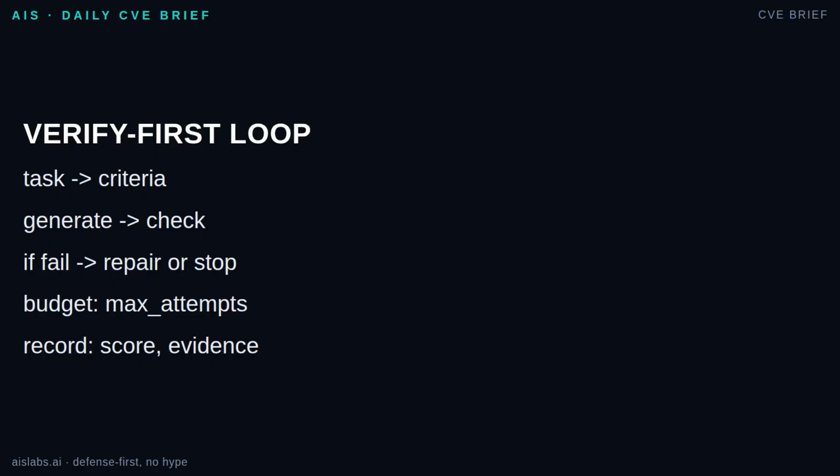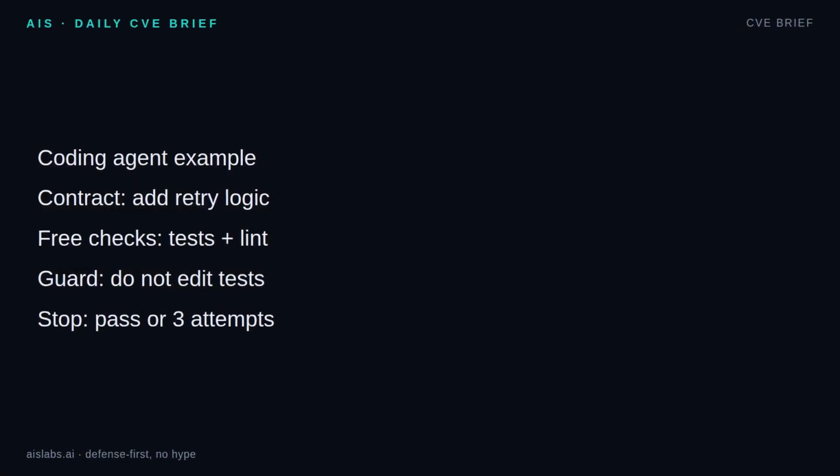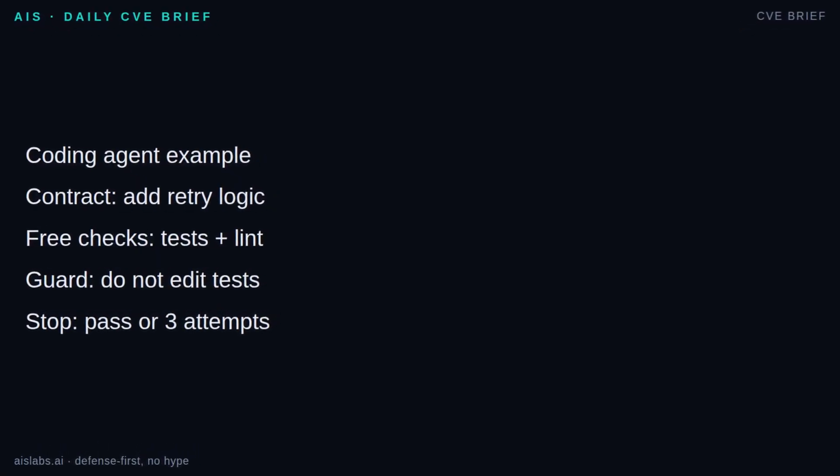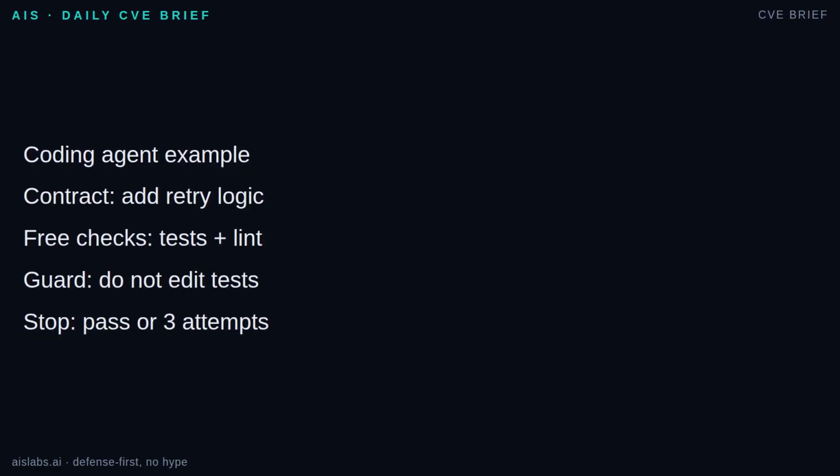When no hard check exists, use a large language model as judge, but make it boring. Fixed rubric, required evidence, low temperature if available, and preferably more than one sample for important decisions. Take a coding agent. Ask to add retry logic to an API client. Verification first means we start by writing or selecting the checks.